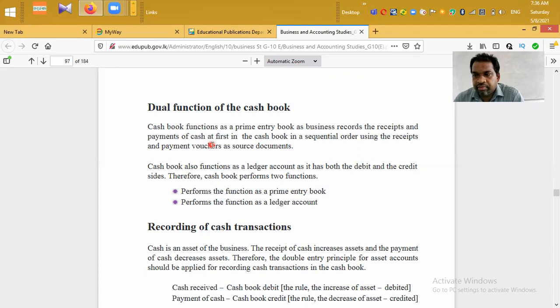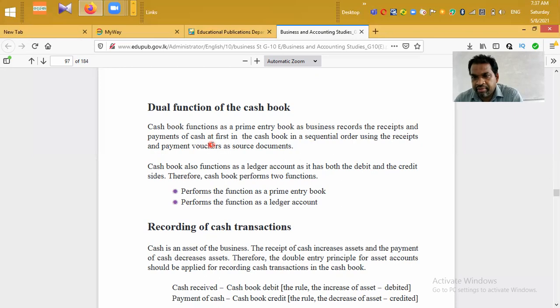If the business records cash receipts and cash payments for the first time in the cash book, then it is called the cash book plays the role of journal or day book.